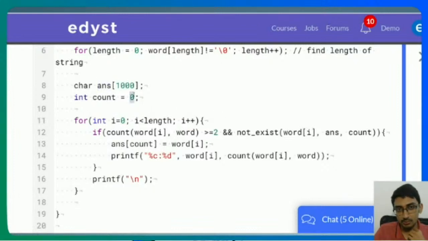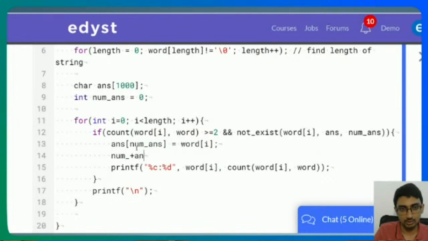Initially, the count is 0 for this one. Let's not do count over here. Actually, let's say number of answers, like that will be better because we already have a count function. So let's say num of answer over here, num underscore answer.